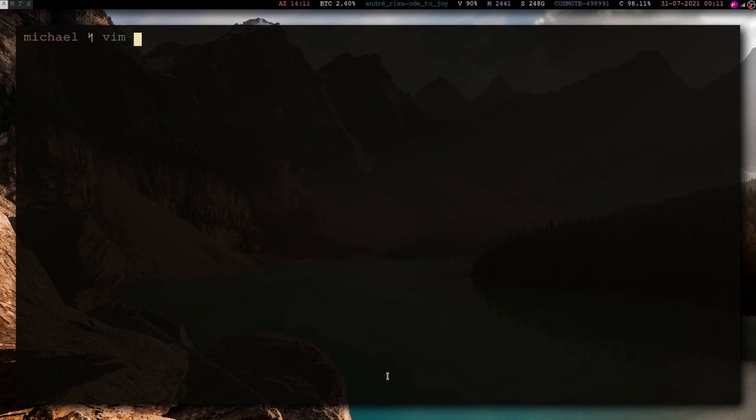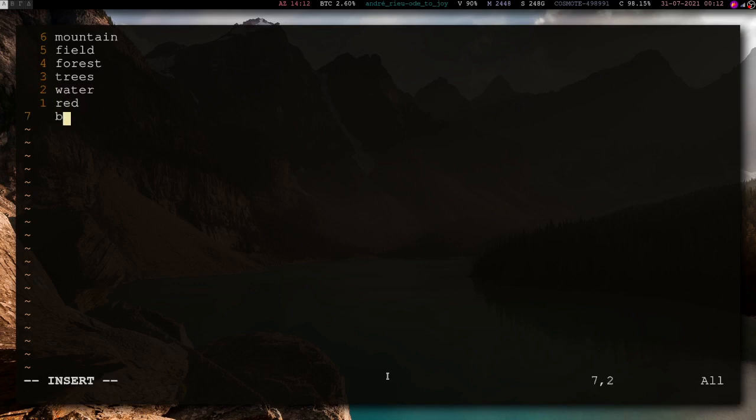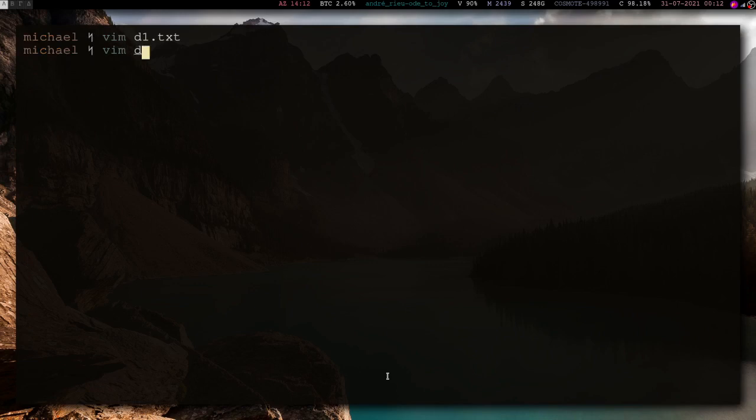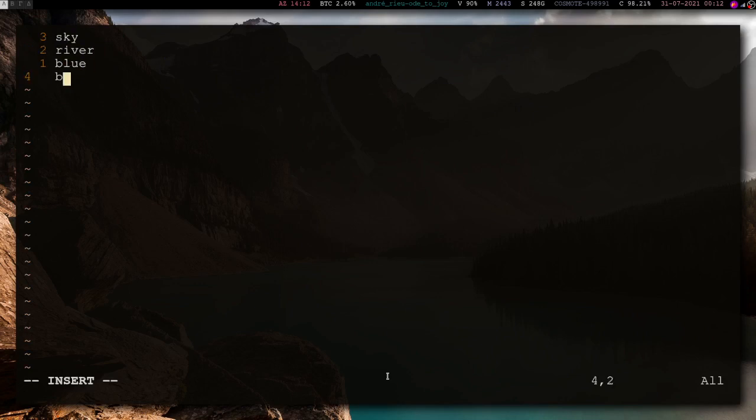One will be named d1.txt, and this will have mountain, field, forest, trees, water, red, blue, and river, I guess. The other one, d2, will have sky, river, blue, black, rocks. I'm looking at the wallpaper. Clouds, I guess. Alright, and you want to combine those.